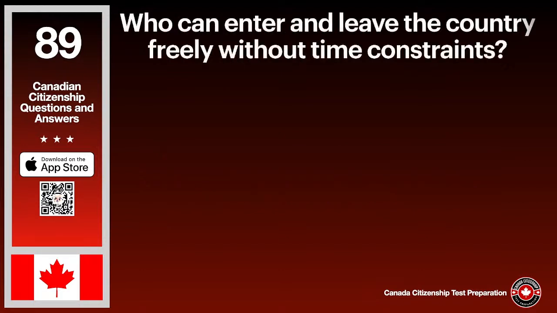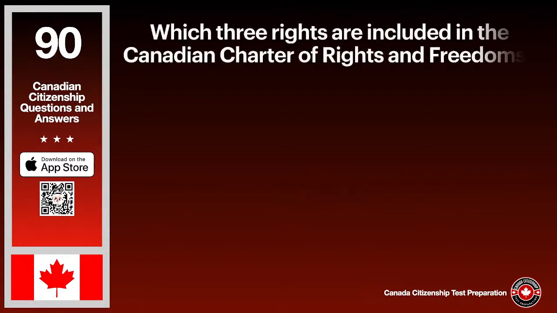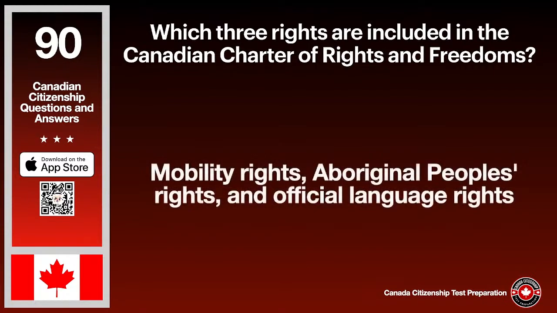Who can enter and leave the country freely without time constraints? The answer is Canadian citizens. Which 3 rights are included in the Canadian Charter of Rights and Freedoms? The answer is mobility rights, Aboriginal people's rights, and official language rights.